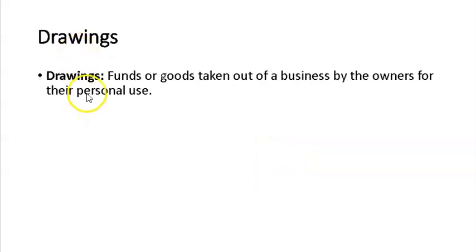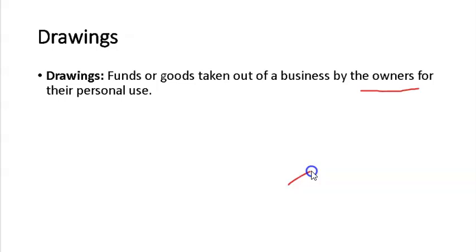Drawings. Drawings are funds or goods taken out of a business by the owner for their personal use. Here I use the word owner. Make sure to write it, otherwise the definition is totally wrong. The owner can get funds or goods taken out from the business. The owner has this authority.